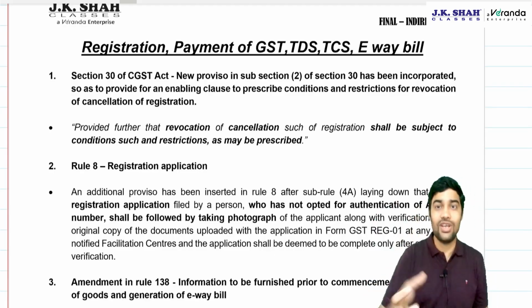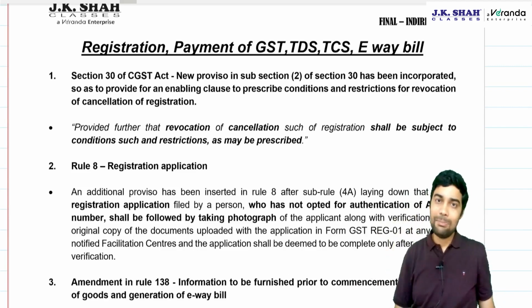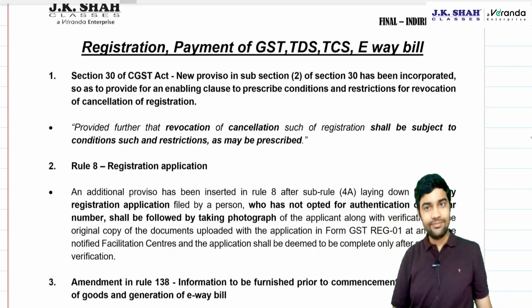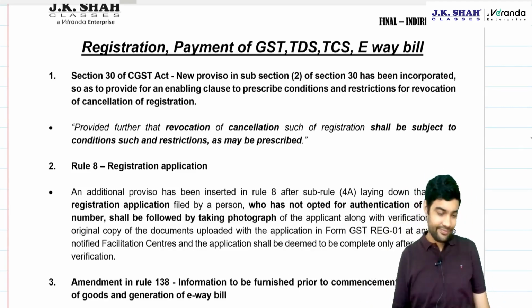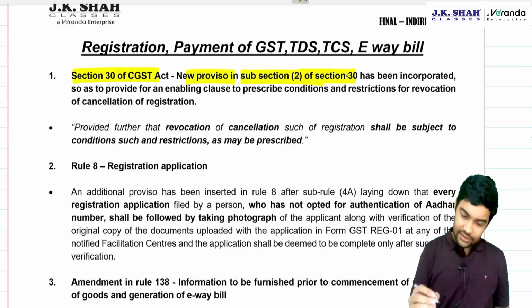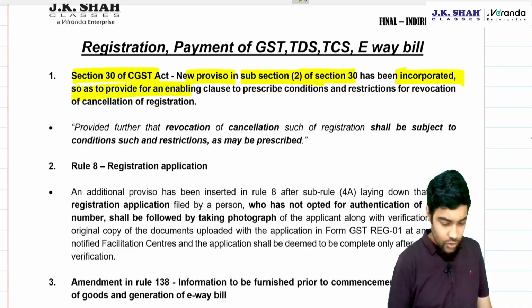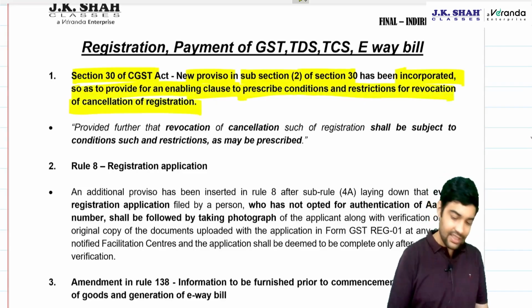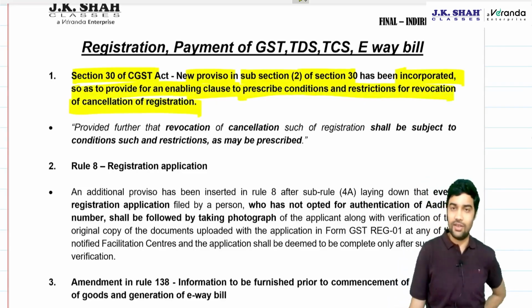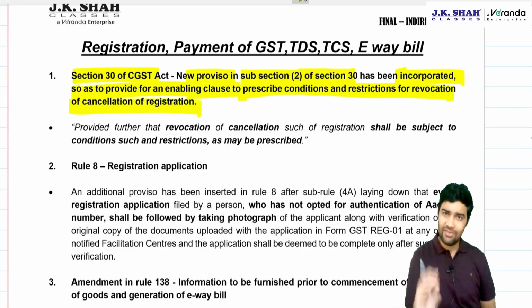Now the main law gives the power to the government to prescribe it. Clear? Let's see. Section 30: a new proviso under section 30(2) has been incorporated so as to provide an enabling clause to prescribe conditions and restrictions for revocation of cancellation. Entire thing remains the same. This power has been added.